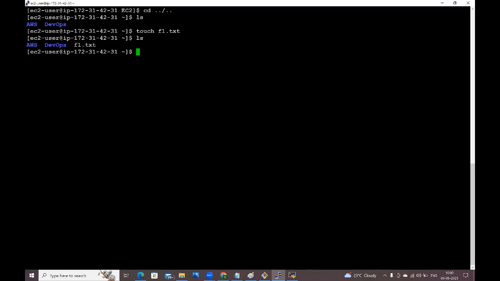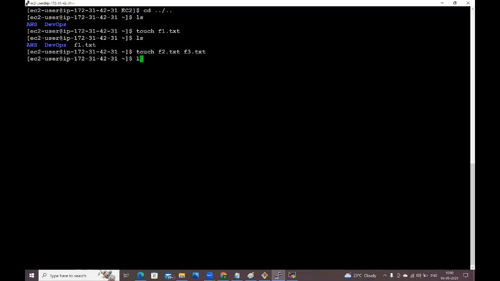If you want to create multiple text files at a time, by using the touch command: touch f2.txt f3.txt. With a space separator, we can give multiple text file names.